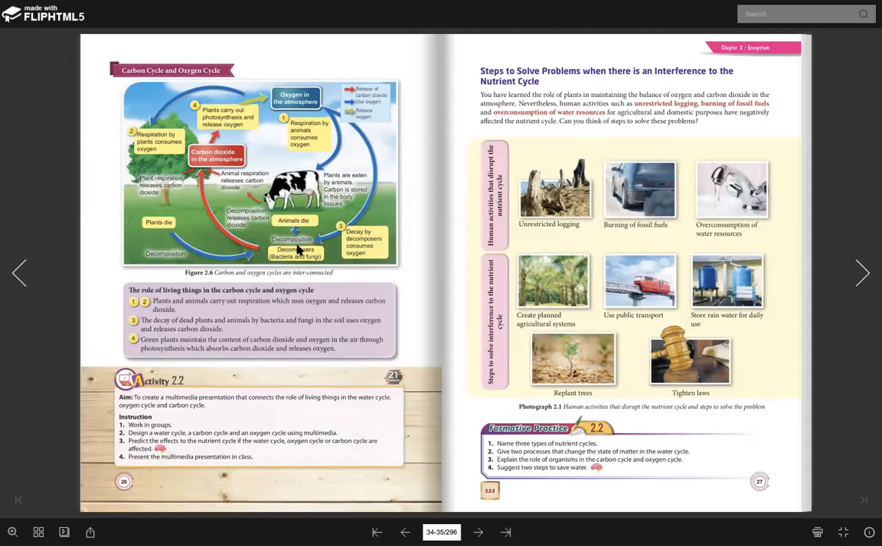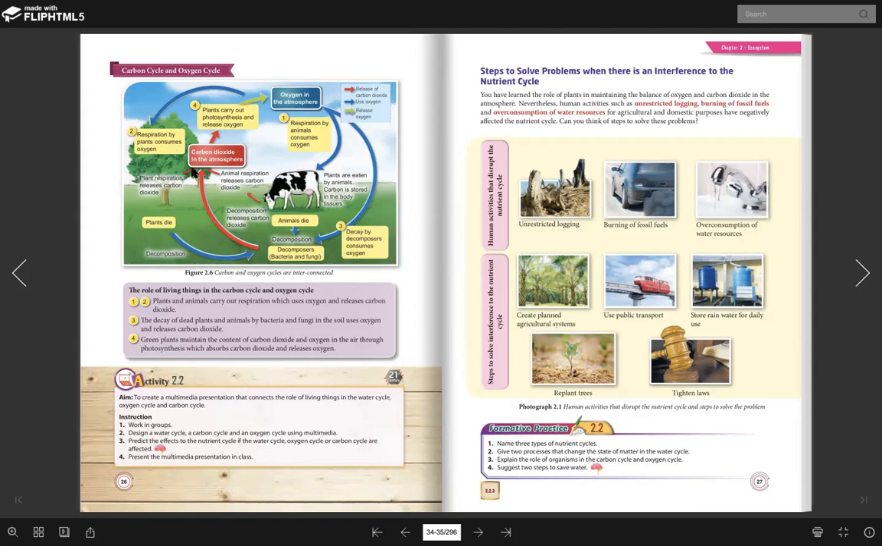When the animal dies, when the plant dies, there will be bacteria and fungi that will do decomposition. Decomposition tu maksudnya we want to break down the nutrients in the dead organism. Haiwan-haiwan ataupun tumbuhan yang mati tu, kita nak uraikan nutrien yang ada dalam dia tu. And then you see here, the decomposer will release carbon dioxide. Decomposition will release carbon dioxide to the atmosphere. And not just that, animals also release carbon dioxide when they do respiration. And then you see here, carbon dioxide will be used by the plant for